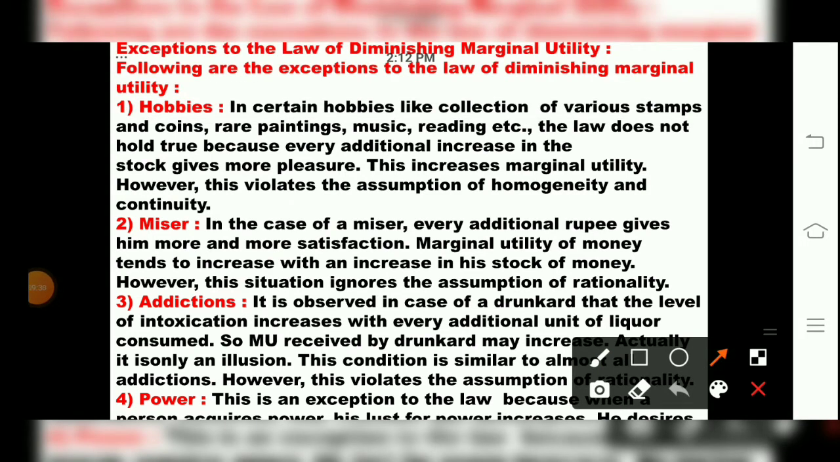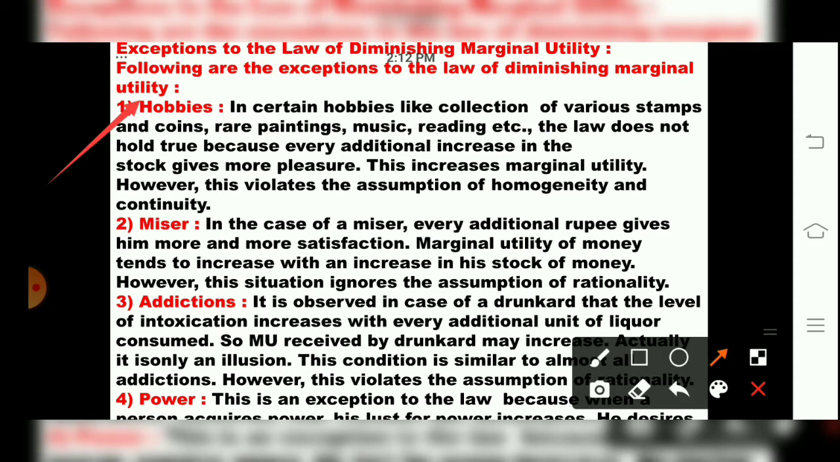See, what is the first one? Hobbies. People have various hobbies: collection of stamps, coins, rare paintings, music, reading. Here the law of DMU will not hold true. Why? Because if the hobby is, for example, collecting stamps, however many stamps I get, each additional one increases my stock and gives me more happiness. So here marginal utility will not diminish with every successive unit of the commodity.